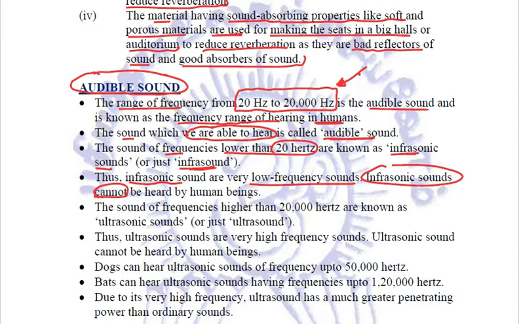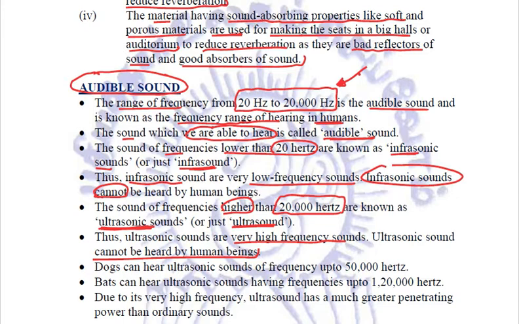Now sounds of frequencies higher than the upper range of our hearing, that is higher than 20,000 Hz, are known as ultrasonic sounds or just ultrasound. These ultrasonic sounds are very high frequency sounds, and even they cannot be heard by human beings because they are above the frequency range of the audible sound.